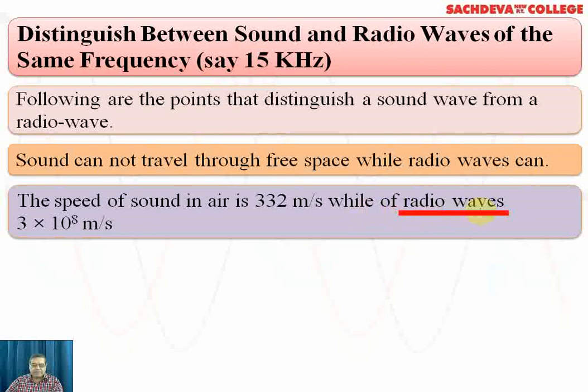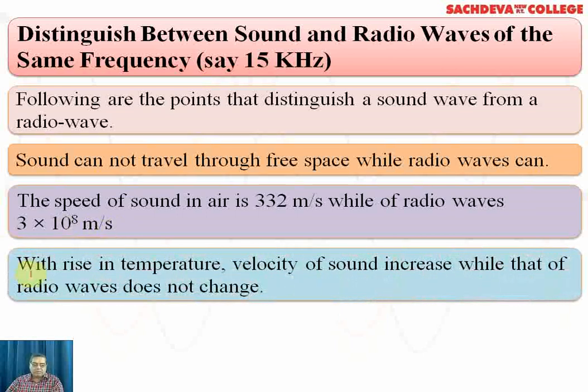And the radio waves, their speed is 3 into 10 to the power 8 meters per second, in air medium or in vacuum, that is in the free space. And this can be calculated by Maxwell's equation. Now, with the rise in temperature, the velocity of sound increases while that of radio waves does not change. So, there are various effects on the velocity of sound, and those effects are not valid for the radio waves.